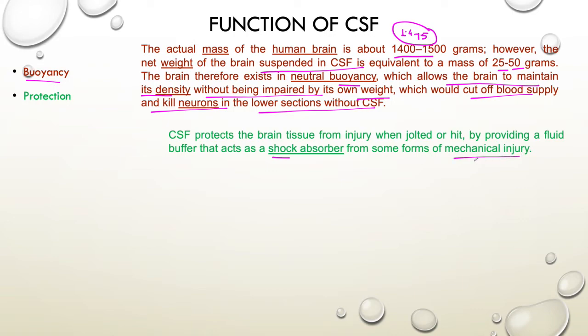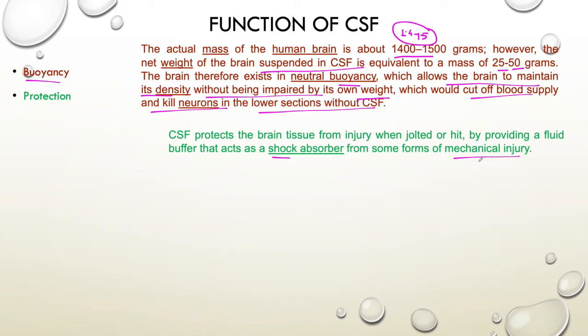That's also like when you jump from a very high place: if you fall on a fluid part or water, you will not be hurt that much. But if you fall on a solid surface, then you can have a big shock. So in the protection function, the CSF, the fluid, absorbs the shock, and the brain is safe from mechanical injury.